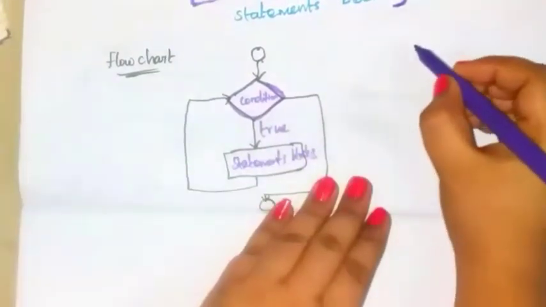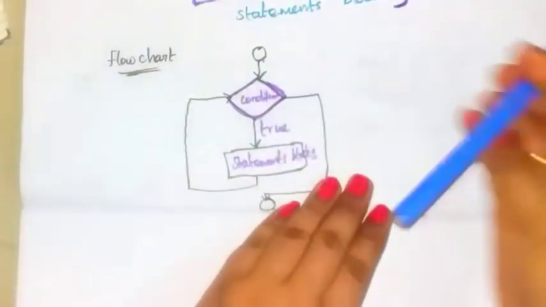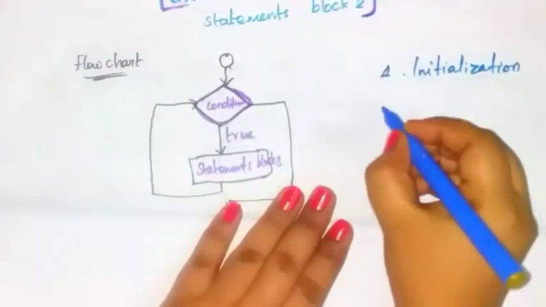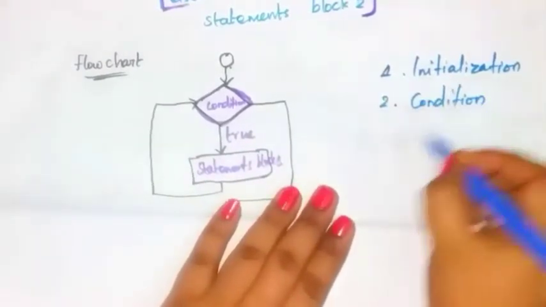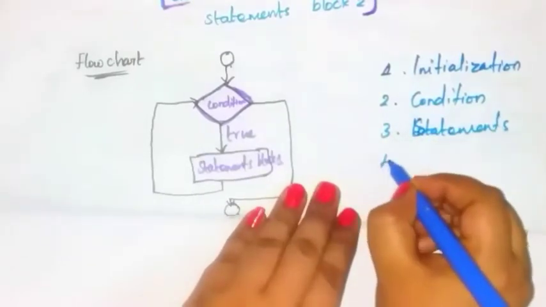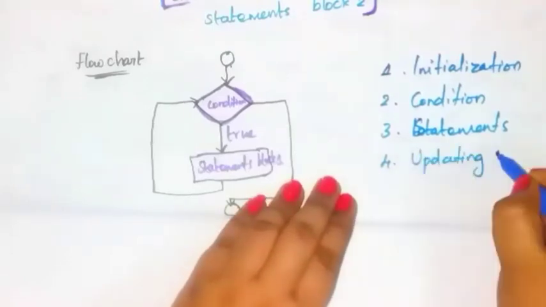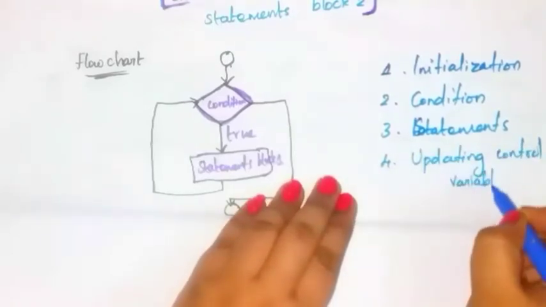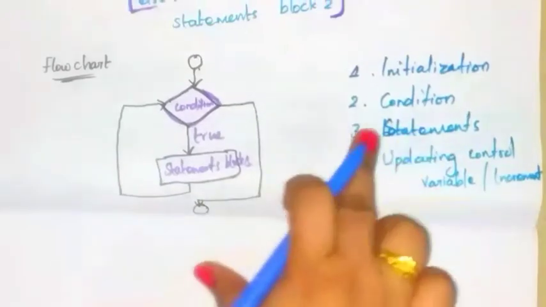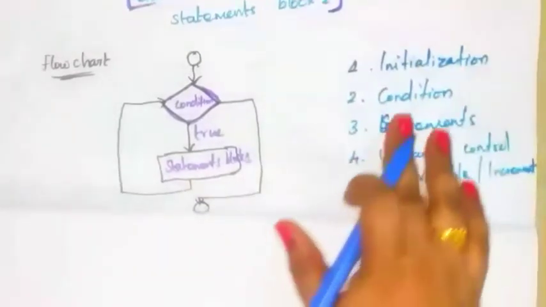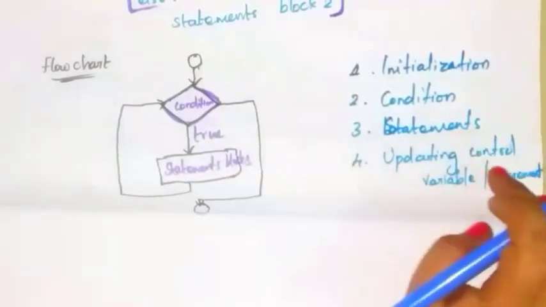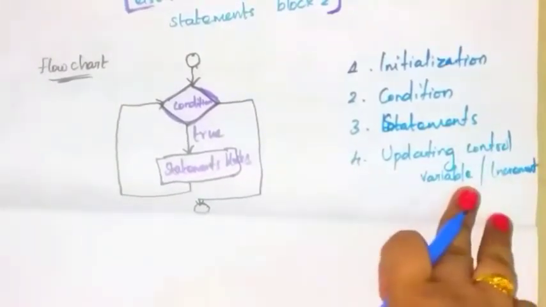So see here, this while loop has four parts. First part is initialization, second part is condition, third part is statements, and fourth part is updating the control variable, or you can say increment, okay. So this while loop has four parts. First initialization, second condition, third statements, and fourth incrementing the value of the variable, okay.